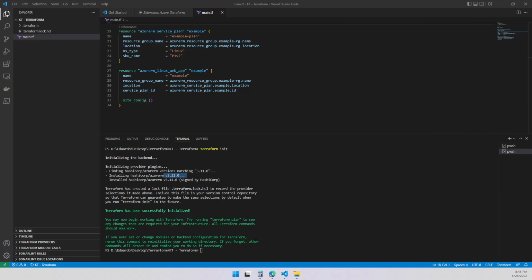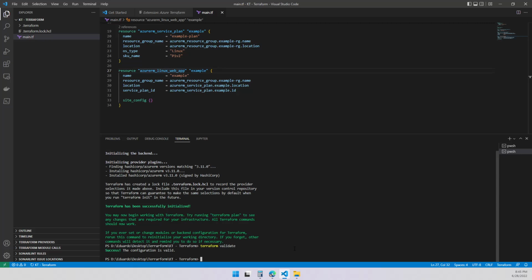All good. So now the second command I like to run for this is validate. So let's go for that. What validate does is check your syntax and your code, to make sure that you don't have a typo. I'm going to show you an example of good and bad. So let's do validate from what we copied. It says my configuration is valid. Good.